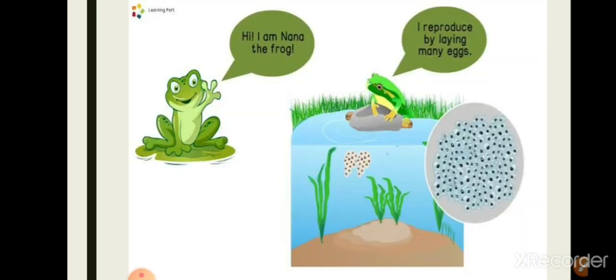Actually, during spring or the rainy season, frogs and toads move to ponds or slow flowing streams, and when the male and female come together in water, the female lays hundreds of eggs. Unlike a hen's egg, a frog's egg is not covered by a shell, and it is comparatively very delicate.